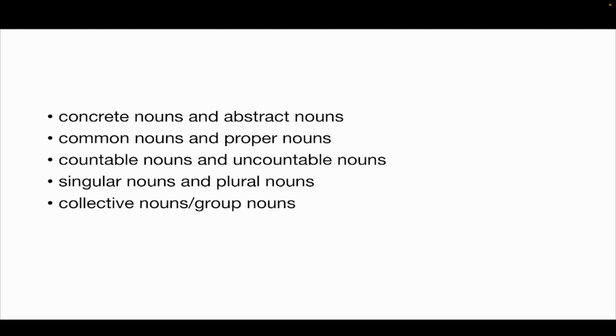This is followed by countable nouns and uncountable nouns. So countable nouns are obviously the ones that can be counted or numbered, and uncountable nouns cannot be counted. For example, milk. Singular nouns and plural nouns are obviously countable nouns. So if it is just one noun, it's a singular noun. If it is more than one, that is a plural noun. And there are nouns that have names for the entire group of something. For example, a team is a group of people playing for a country. So these are collective nouns. So let's look at some examples further.